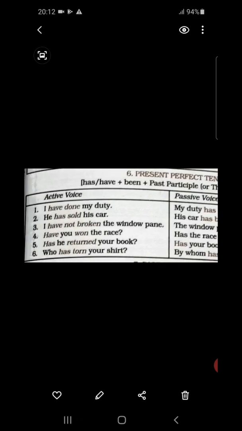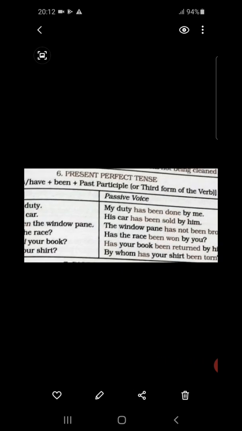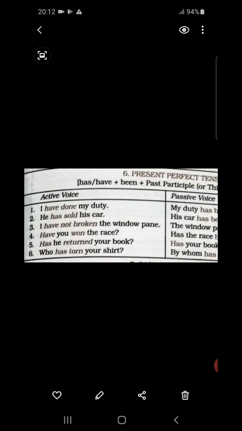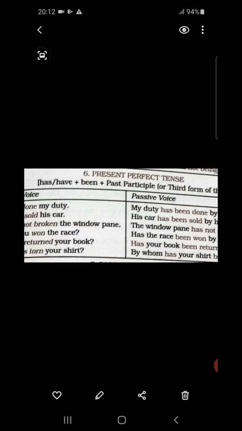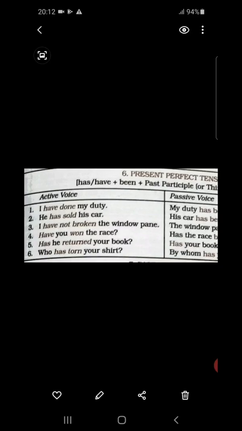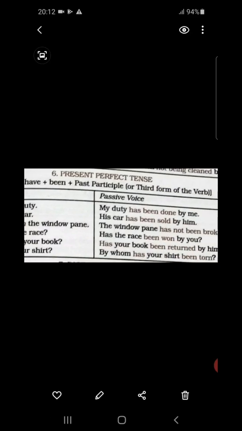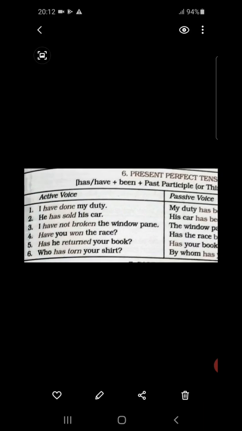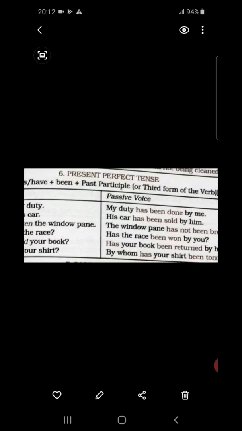Next one, number 2. He has sold his car. His car has been sold by him. So again, following the same rule, his car is going into the place of the subject. The object of the active voice is turning into the subject of the passive voice. Next, he is going to the place of the object. Subject of the active voice is turning into the object of the passive voice.